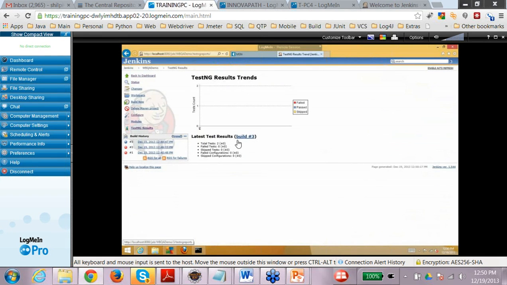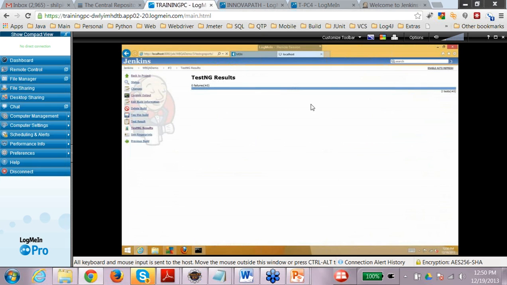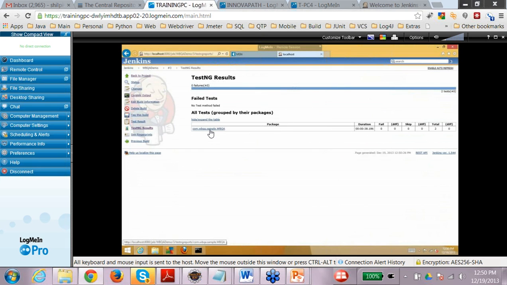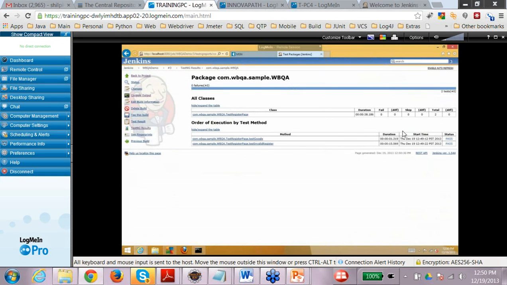And you can see the build number 3, there were 0 failed tests, there were 0 skipped tests, and the total number of tests were 2. And there were no failures, and these are the 2 test cases that ran. It also tells you the duration for which they ran and at what time they started. And you can see the status also that they passed, and these are the names of the test cases. It also tells you what are the page classes. So just remember, if there are 10 page classes with so many test cases, this page is going to be very long in real world scenarios.